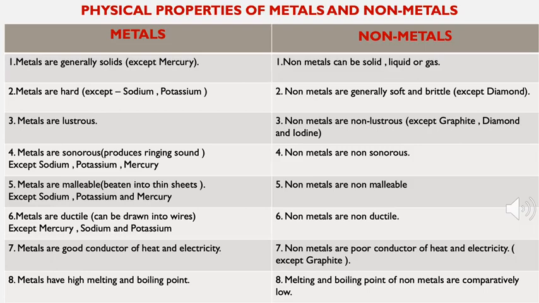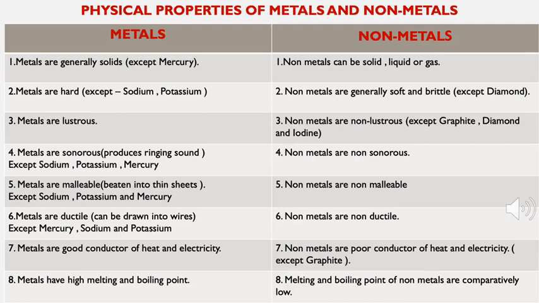Then metals are sonorous. They produce a ringing sound. But the nonmetals are non-sonorous. But some exceptions are there in the metals also. They are sodium, potassium and mercury. They don't produce the ringing sound. Now, metals are malleable. It means they can be beaten into thin sheets except sodium, potassium and mercury. But nonmetals are non-malleable. They cannot be beaten into thin sheets.